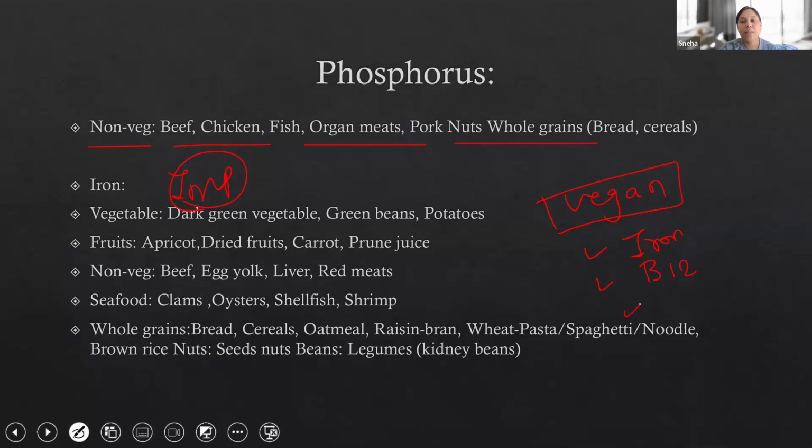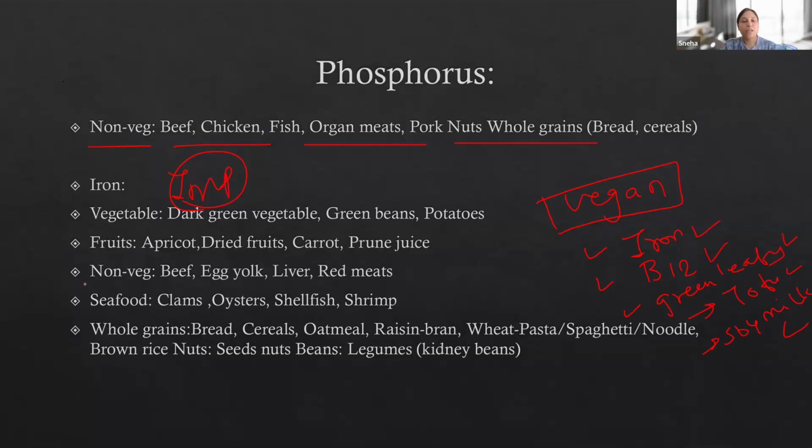So how are you going to replace this calcium in a patient who is following a vegan diet? You have to give green leafy vegetables as calcium sources, okay? Or you can ask them to take tofu or soy milk, okay? These are not animal products. So if the patient is following a vegan diet: iron, B12, green leafy vegetables, tofu, and soy milk. These items you can give to the patient. For iron, other sources you can see here: non-vegetarian items, beef, egg yolk, liver, red meat, seafood, okay? Now vegetables: dark green leafy vegetables, green beans, and potatoes are rich in iron.